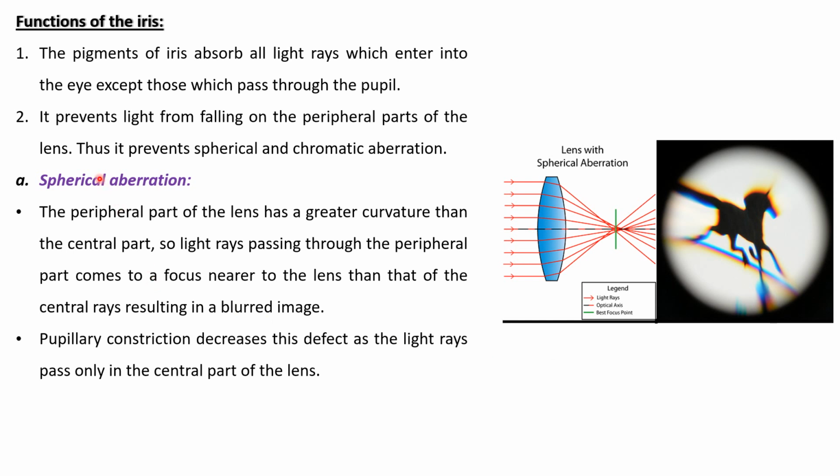So pupillary constriction prevents spherical aberration, allowing the light to strike the central part of the lens, and this will prevent multiple foci of light inside the eye and prevent the blurring of the image.